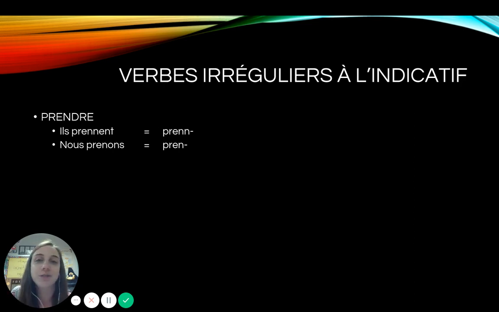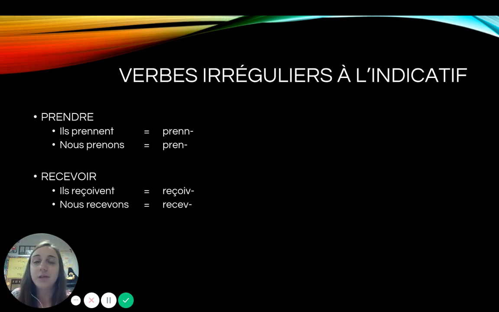So here we can see, double stem. But if you just always do a double stem, then you don't have to worry about knowing which ones are and which ones aren't. Recevoir, also a double stem in the subjunctive. Ils reçoivent, nous recevons. So here we have two different stems. Venir, ils viennent, take off your ENT. Nous venons, take off your ONS, double stem. Boire, same thing.